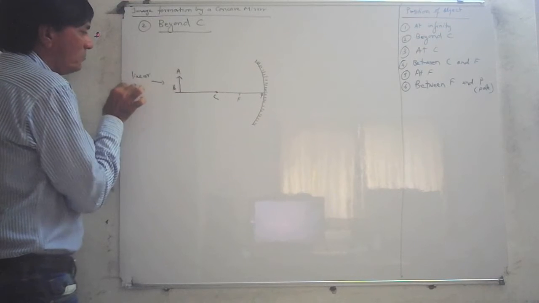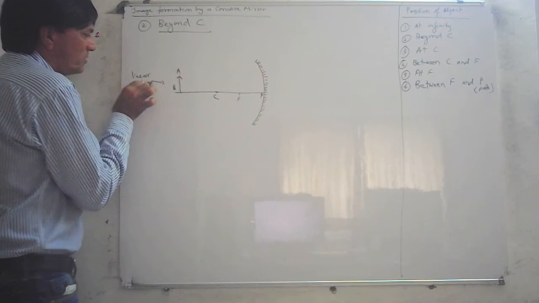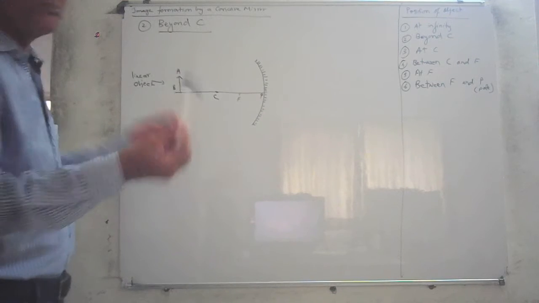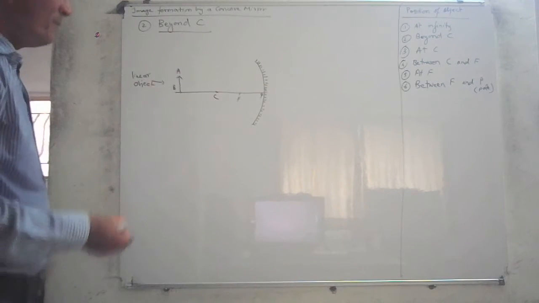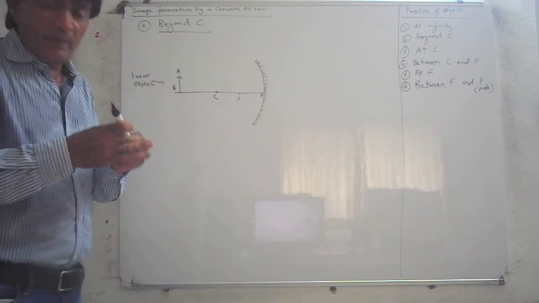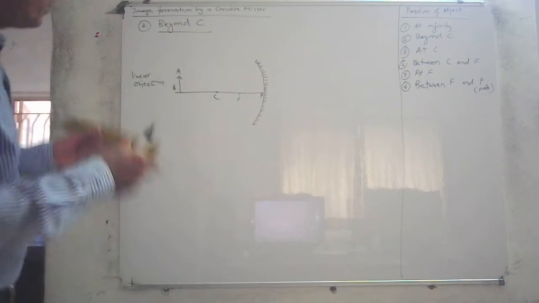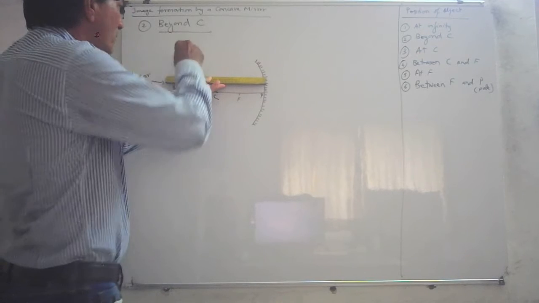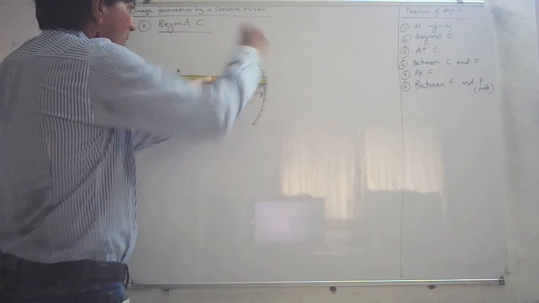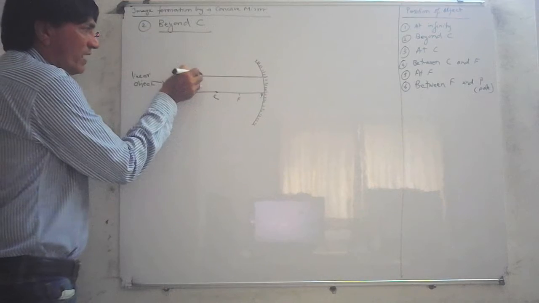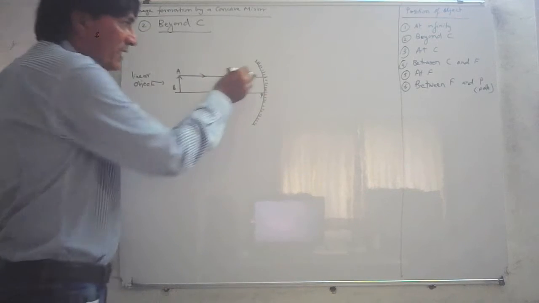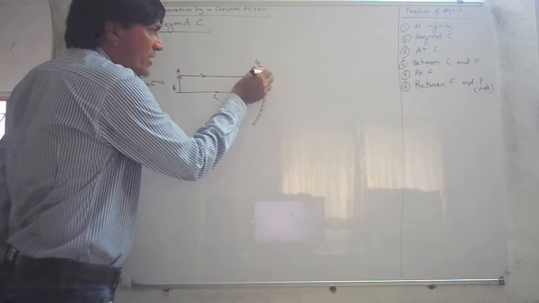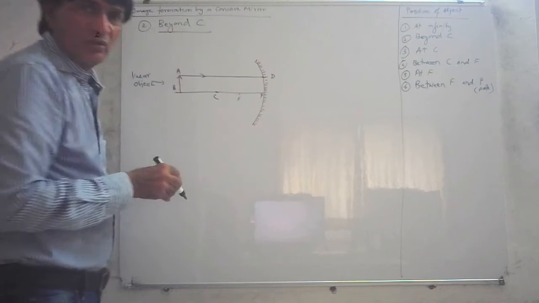This is a linear object. What is a linear object? It's a straight object, for example, this pen. This pen is a linear object, or a tree or a telephone pole, something like that. Now, again, for image formation, how will the image be formed? Take a scale; one line is parallel to the principal axis this way. This is the parallel ray, one ray of light going this way. This is the point of incidence. Let us call it point D.